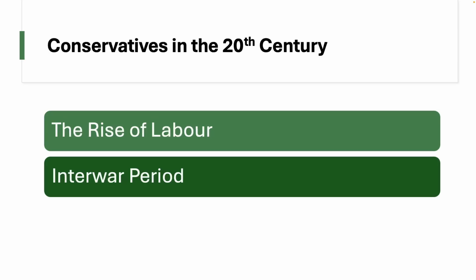And that's one of the reasons why we see that the Labour Party wins in 1945 under Clement Attlee. It's a kind of weird quirk of history that the Conservatives lost immediately after the end of the Second World War. And why was that the case? They won the Second World War. Surely Winston Churchill is a national hero. Well, there were a few reasons why that was the case.